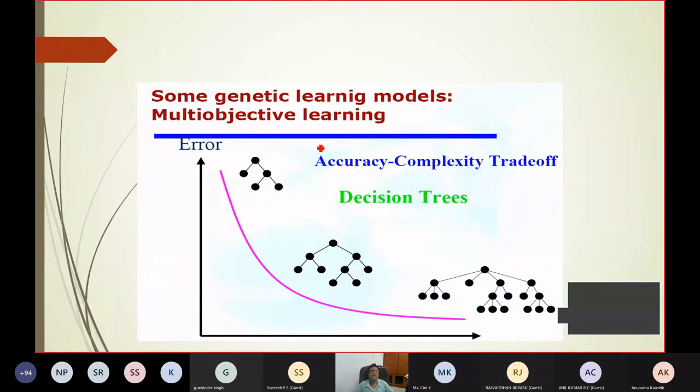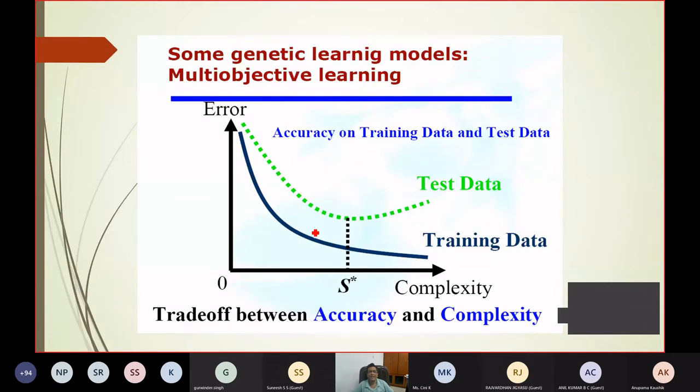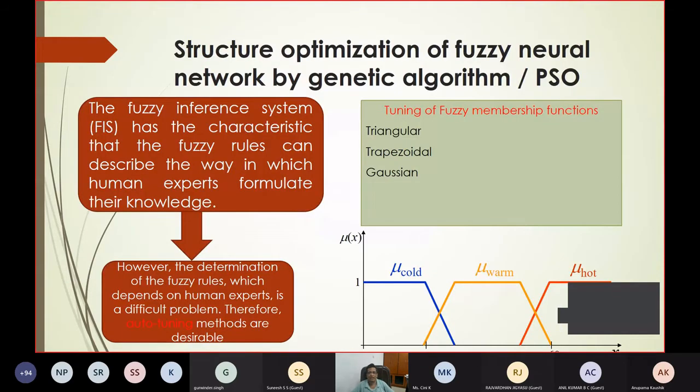Similarly, many of you may work on decision trees and random forests for classification problems. The same thing applies: for the structure of the decision tree, you can have this error and complexity trade-off, so you can apply it here. Ultimately, you have to take a minimum error for this particular one. So this is one idea I have already told you, for optimization of the neural network, for optimal tuning or optimal structure of the neural network for the application area.